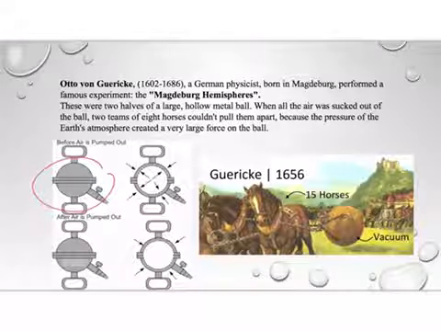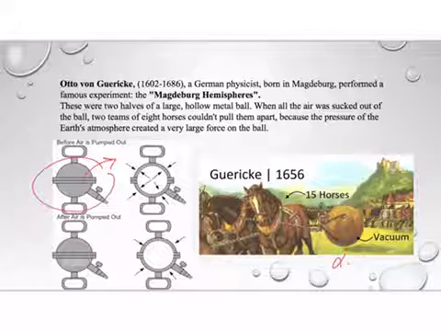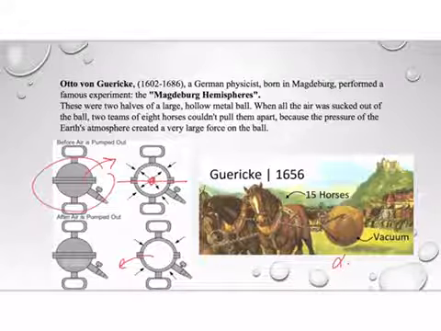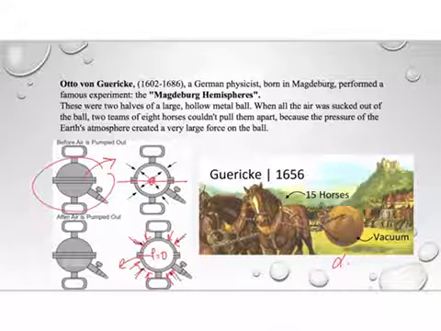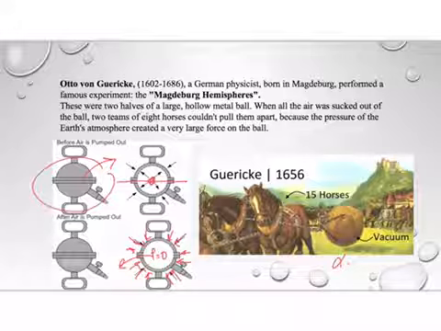When all the air was sucked or pumped out of the ball, 2 teams of 8 horses can't pull them apart. This is an imagination of the experiment, because the pressure of the Earth's atmosphere created a very, very large force on the ball. When there is gas inside the hemispheres, it is easy to separate them, but when the gas is pumped out, the pressure inside is 0. So the atmospheric pressure pushes the hemisphere at all sides. The value is very big.